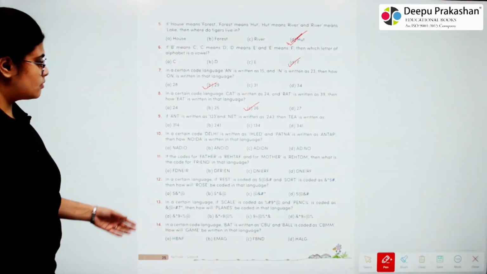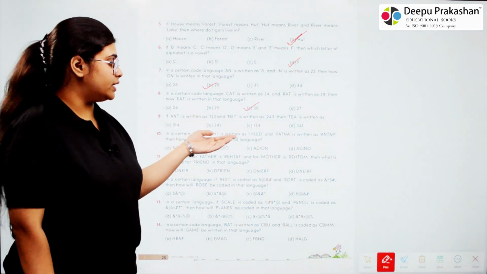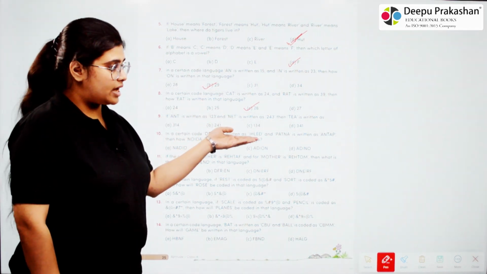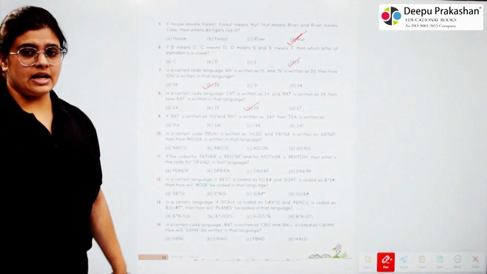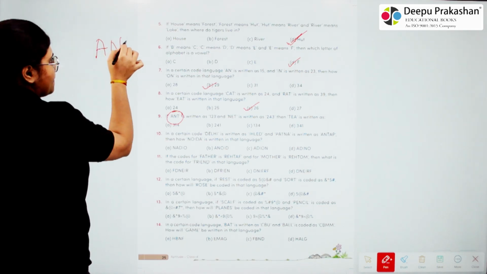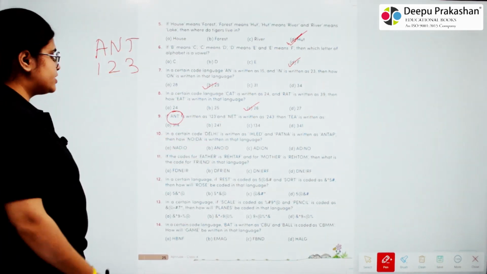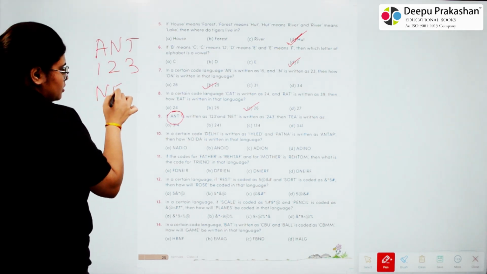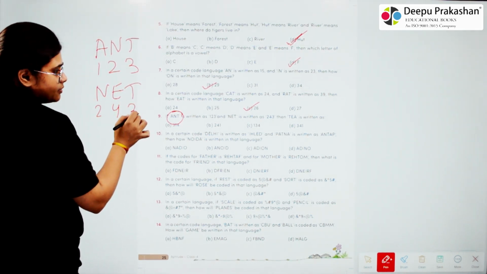Okay. 9. If ANT is written as 1, 2, 3 and NET is written as 2, 4, 3, then TEA is written as. So here we are given ANT as 1, 2, 3 and NET as 2, 4, 3.